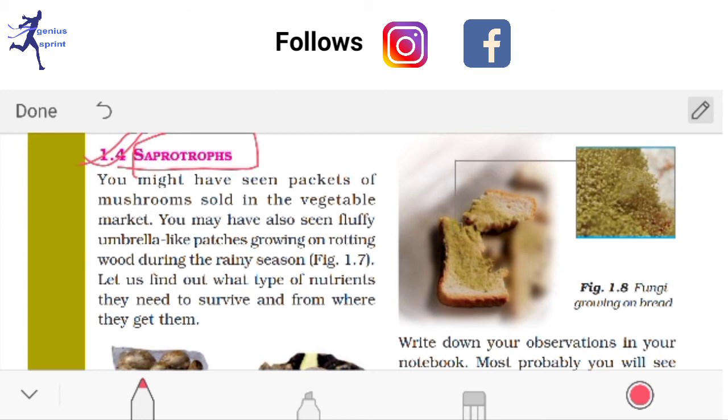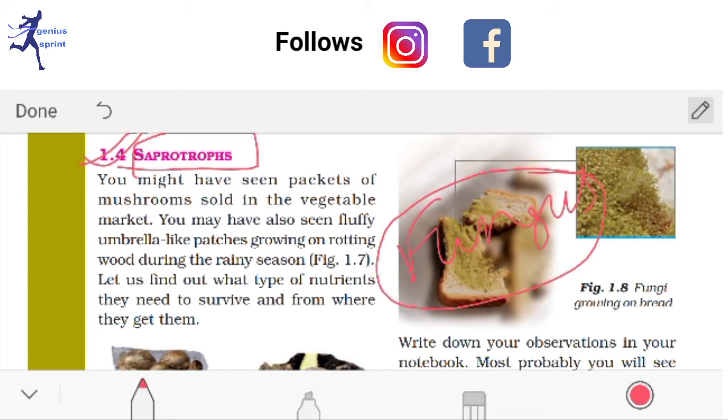Different fungi generally do this activity, and as a result, the animals or plants which have died are completely mixed with the soil with the help of these organisms, and after rotting and decaying, they can take their nutrition from it.